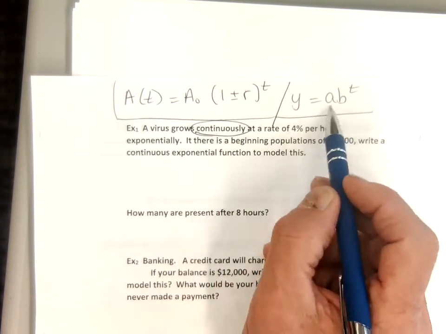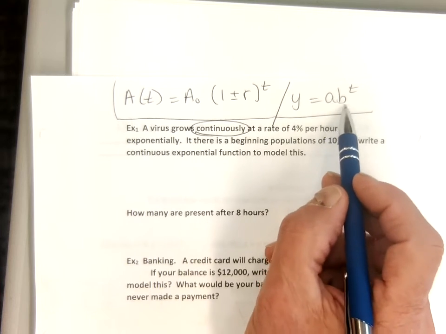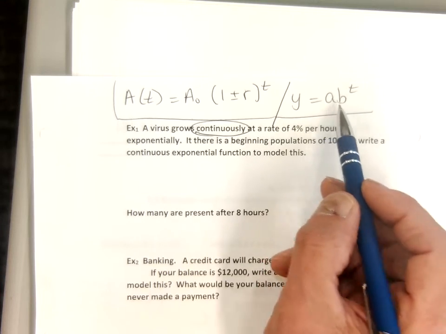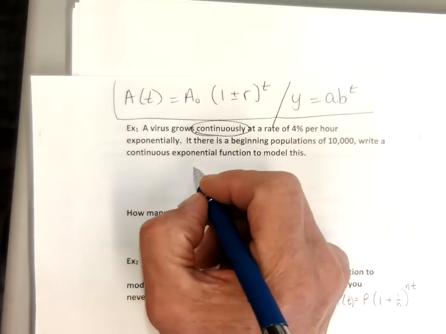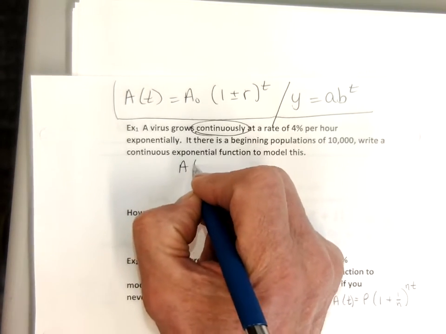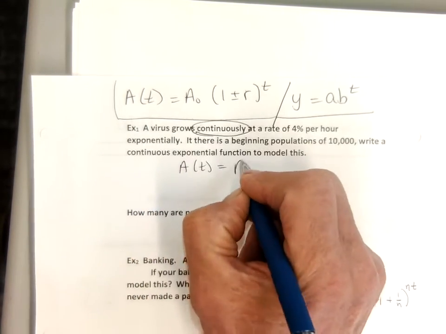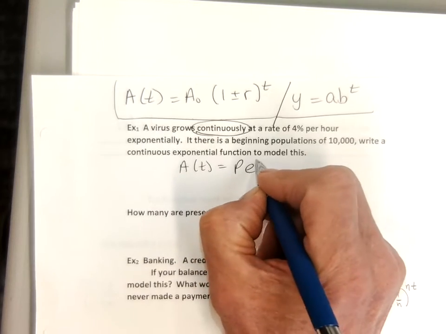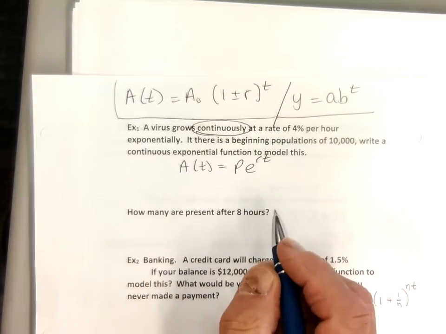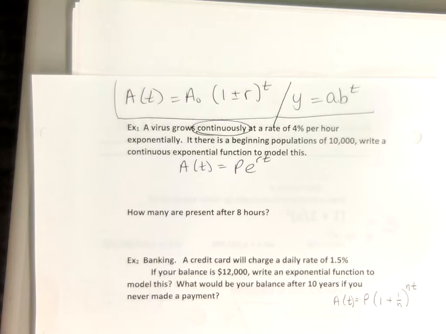Well, we're going to use this formula, but our base is going to be e. So we're going to have A of t, amount over time, is going to equal P e to the r t, okay? Write that down. Some people call that the PERT formula. You can see why. It is exponential growth, but it's growing continuously, okay? So I'll highlight that. That's a great formula for us to use.